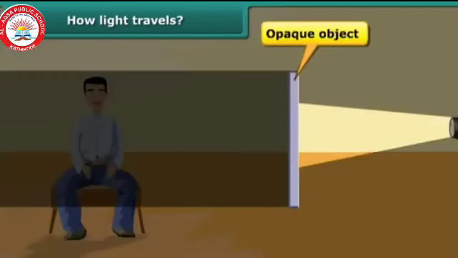Light can travel, but if we keep an opaque object in the path of the light, that light will not enter the next side. There will be a shadow. That means the opaque object will not allow the light through. In the next module, 16.2, we are going to study the laws of reflection.